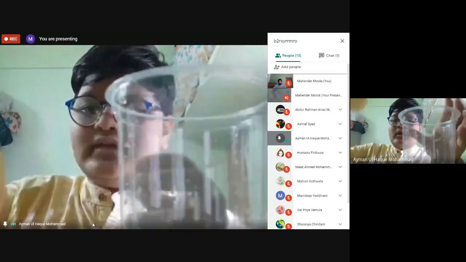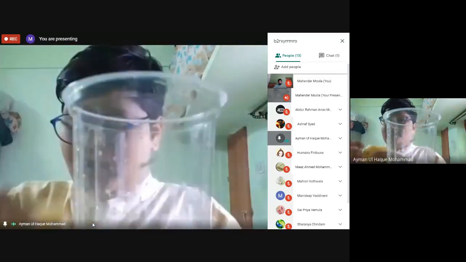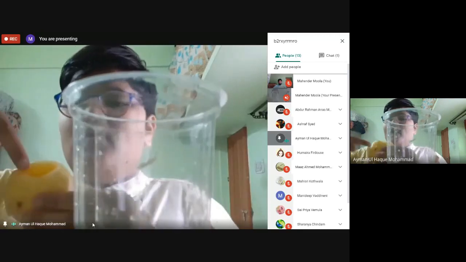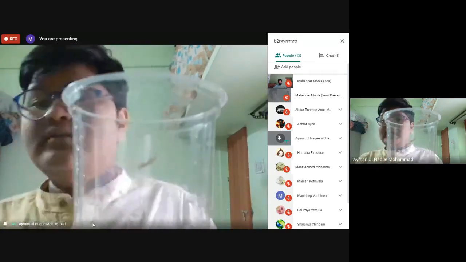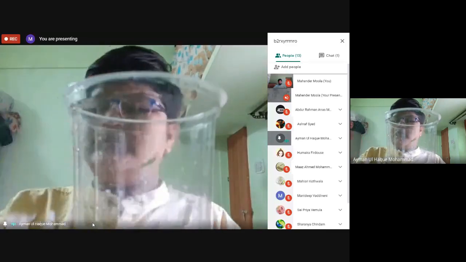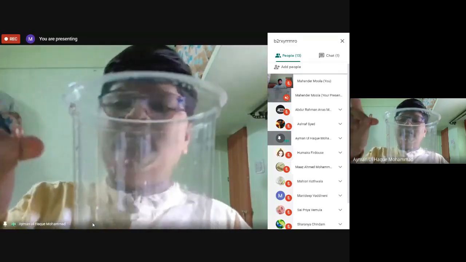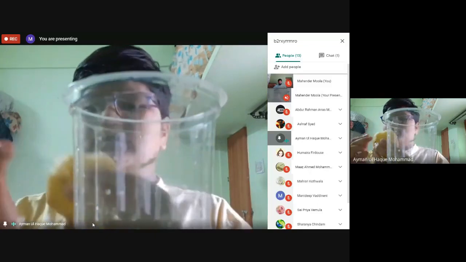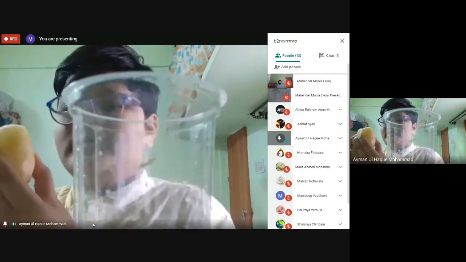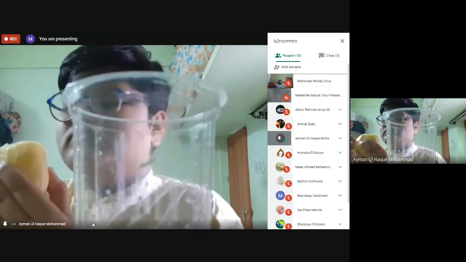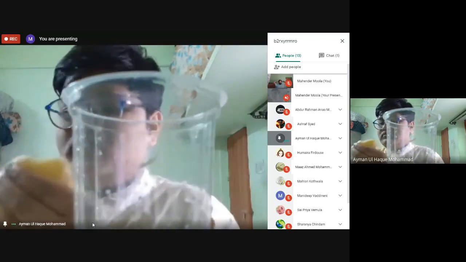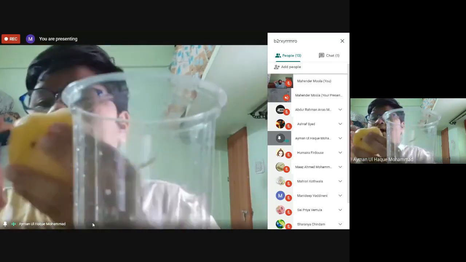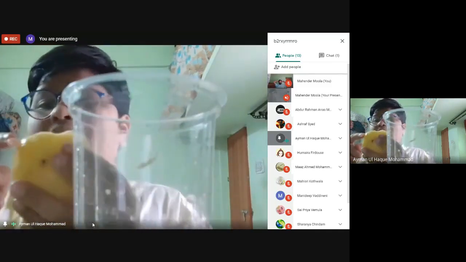As you can see, I have poured normal water, and up to the level where I have poured it, we have to make a mark. This white ball pen says that this is the normal water. So now we put a pin at the mark. Here we have made a mark that up to this level we have kept our water.